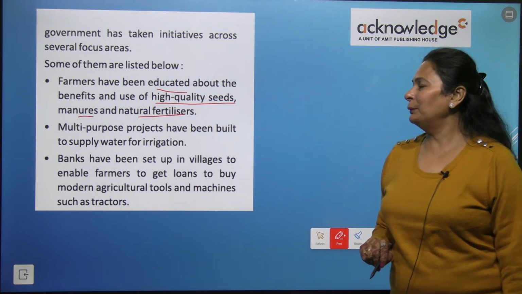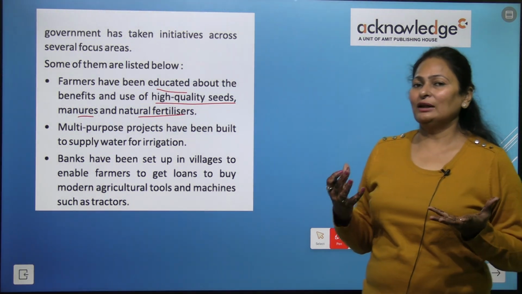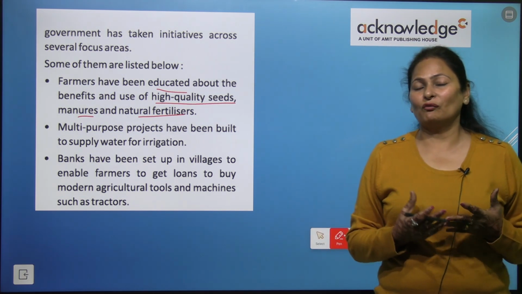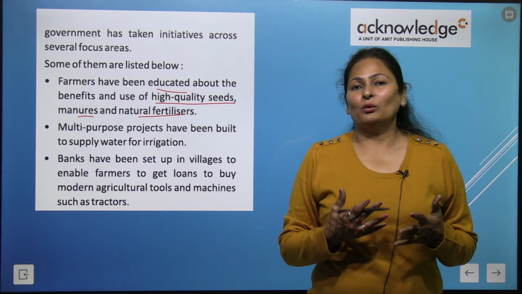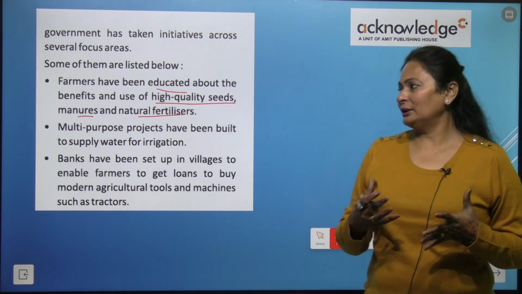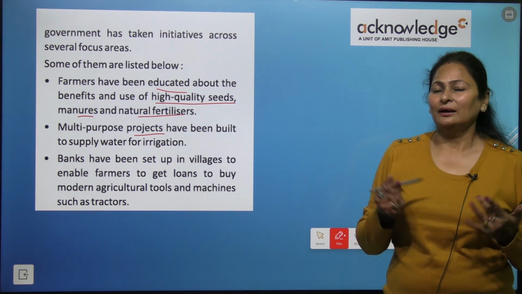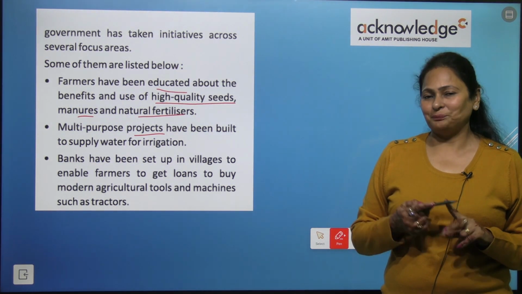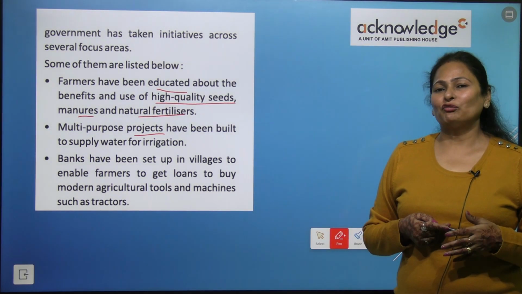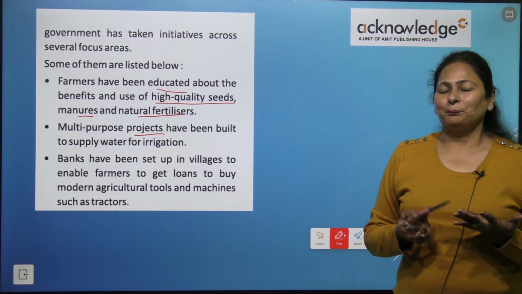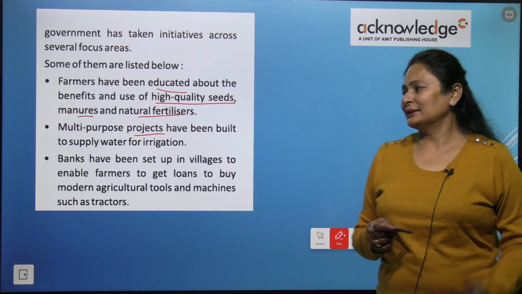Multi-purpose projects have been built to supply water for irrigation. The villages or the areas, the cities where water is not available, the government is taking initiatives to send the water for irrigation. There are many projects built for this purpose, right? For example, the Indira Gandhi Canal, we have seen. Rajasthan is the area where the scarcity of water is always there. So the farmers in Rajasthan are getting water with this canal.